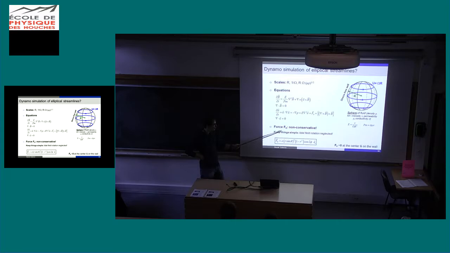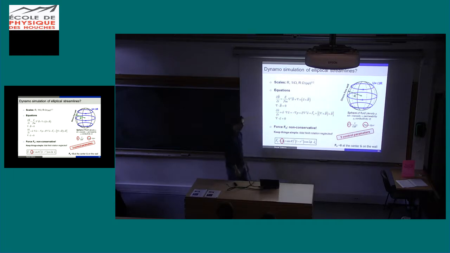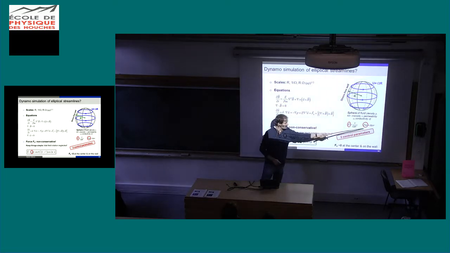Of course, this force should be non-conservative. Otherwise it goes into the pressure terms and does nothing on the flow. Once again, Ekman number, magnetic Prandtl number, and we choose the force such that it's zero at the boundary, because the boundary is still spherical. So we don't want any ellipticity there. So the force is zero at the center and on the wall. And we have three control parameters: the strength of the force, which will characterize the tidal deformation, the viscous damping, and the magnetic Prandtl number.